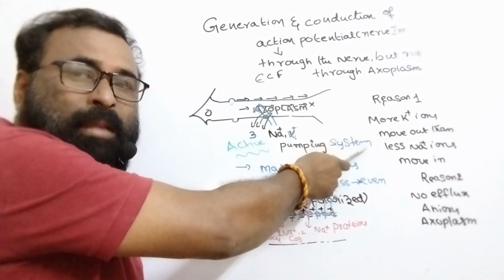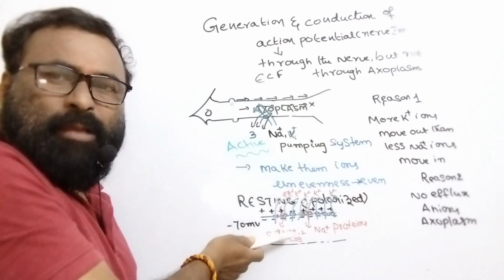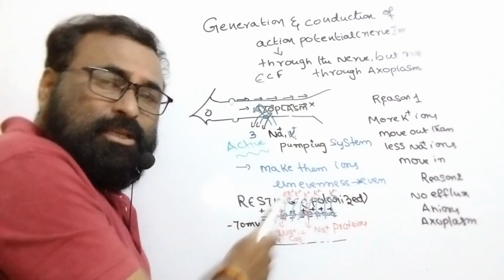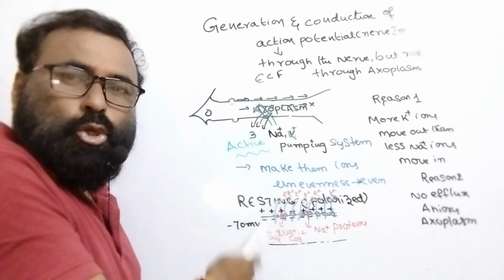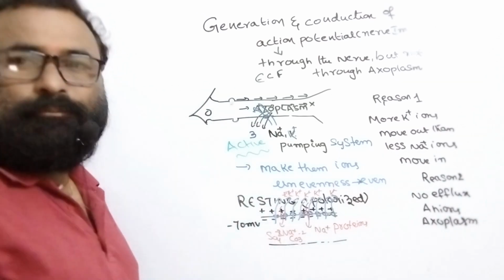Reason one, I already wrote on the blackboard: more potassium ions are moving out, and fewer sodium ions are moving in. There is also no diffusion of substances like anions from the axoplasm to the outside.